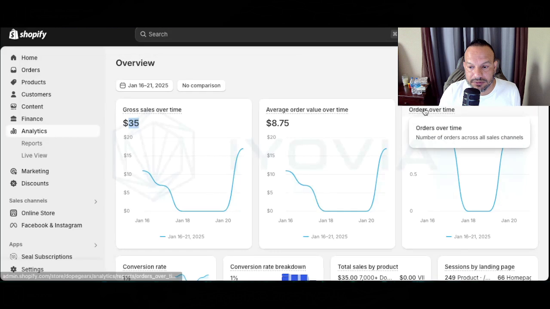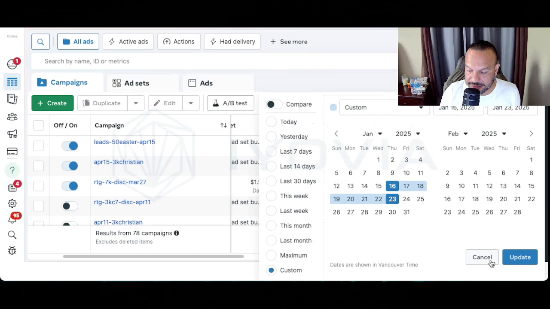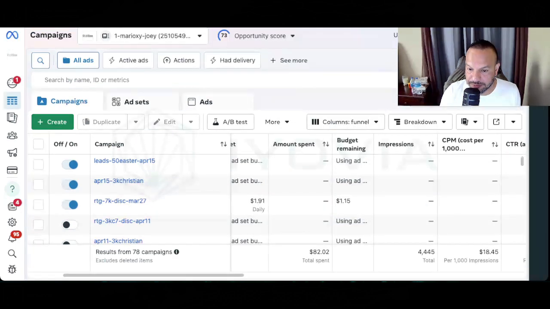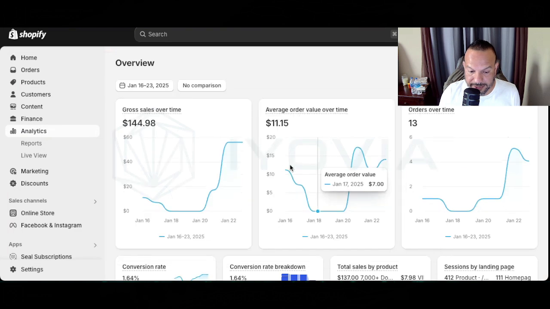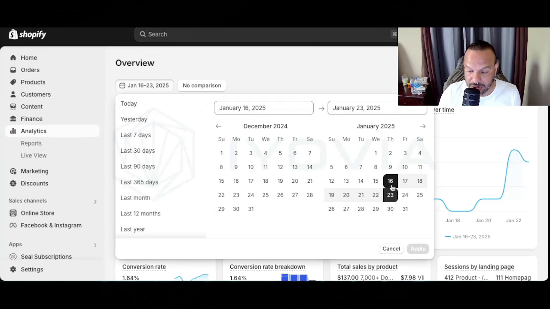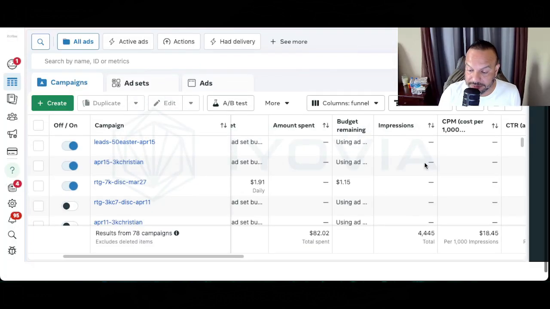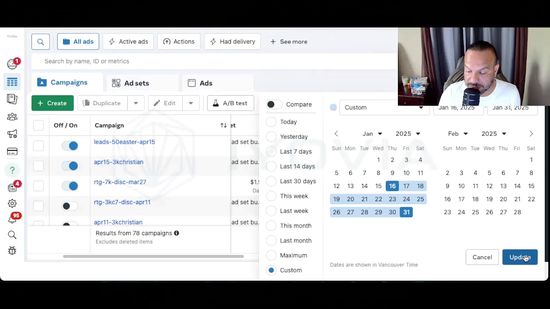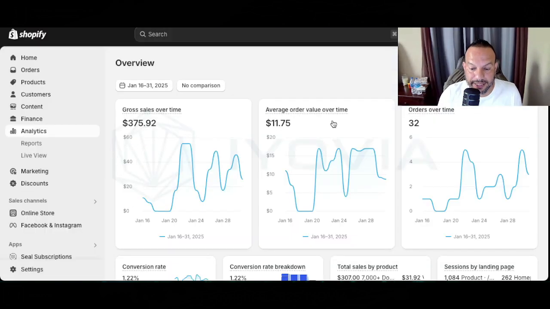Okay. Then, right, I think it was in a week, exactly 16 or 23, we spent $82. And right here, right, 144. Now we're in the net, or in a positive, in the green. And since then, we haven't looked back, right? So we ended the month, right, 375, and we only spent, right, 222. So we're in the positive already going into the new month, right?